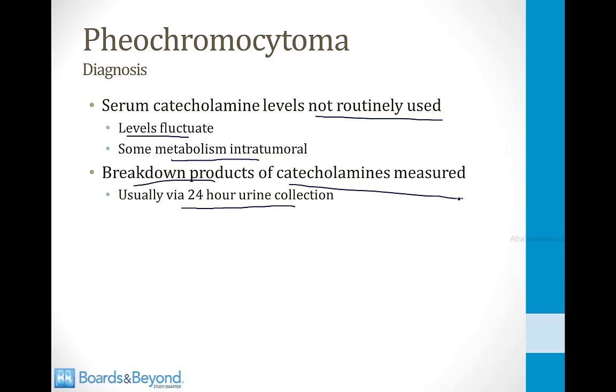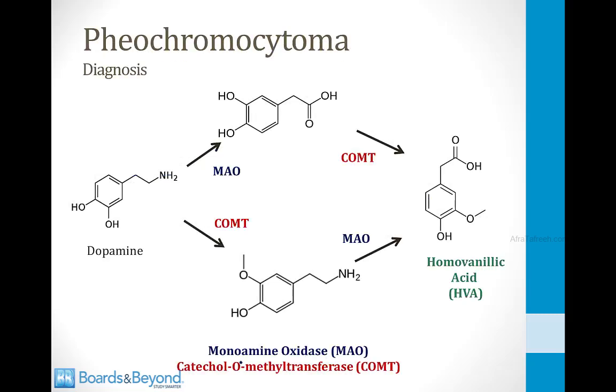For this reason, what's usually done is to perform a 24-hour urine collection and look for the breakdown products in the urine of catecholamines. So in order to understand this, you need to understand how catecholamines are metabolized in the body. The two key enzymes for metabolism of catecholamines are monoamine oxidase, or MAO, and catechol-O-methyltransferase, or COMT.